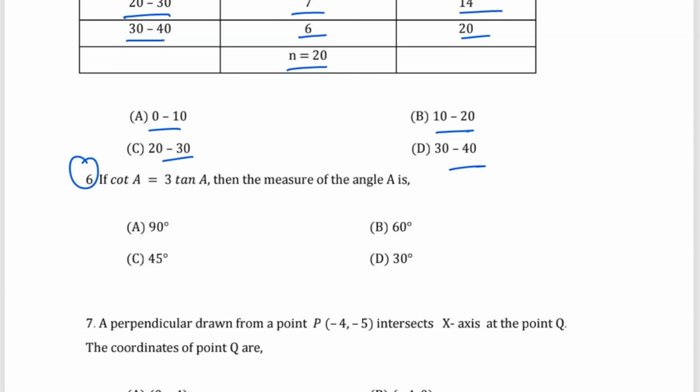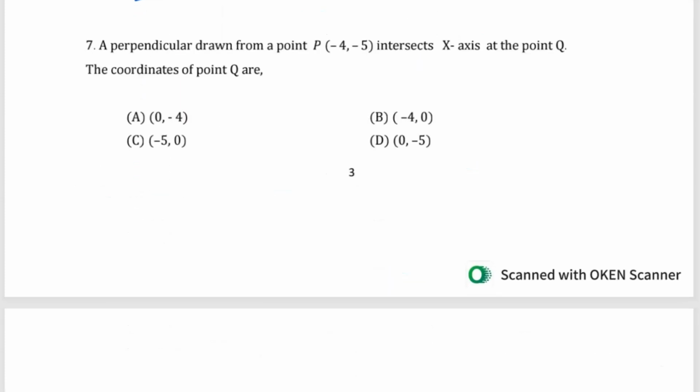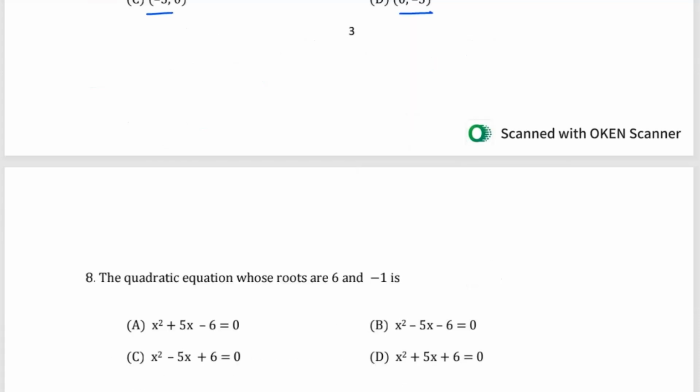Question number 6 is: if cot A is 3 tan A, then the measure of the angle A is 90, 60, 45 or 30. You need to find it. Then moving on with question number 7: a perpendicular drawn from a point P(-4, -5) intersects the x-axis at the point Q. The coordinates of the point Q are (0, -4), (-4, 0), (-5, 0), and (0, -5).